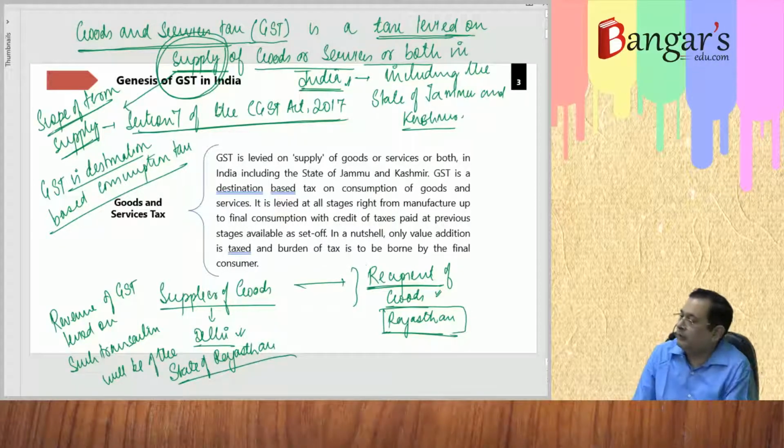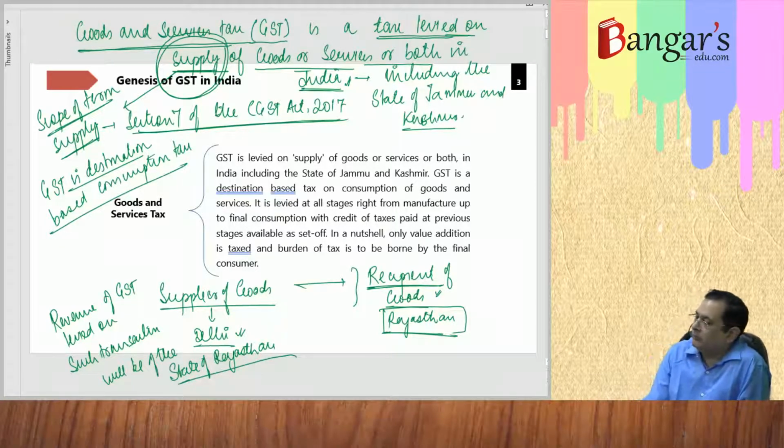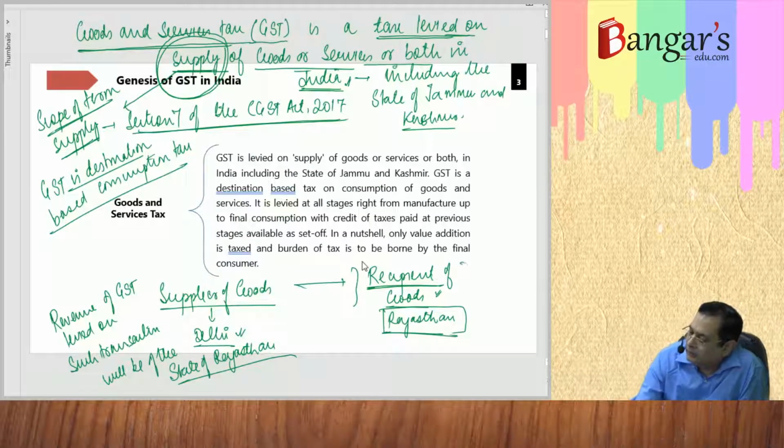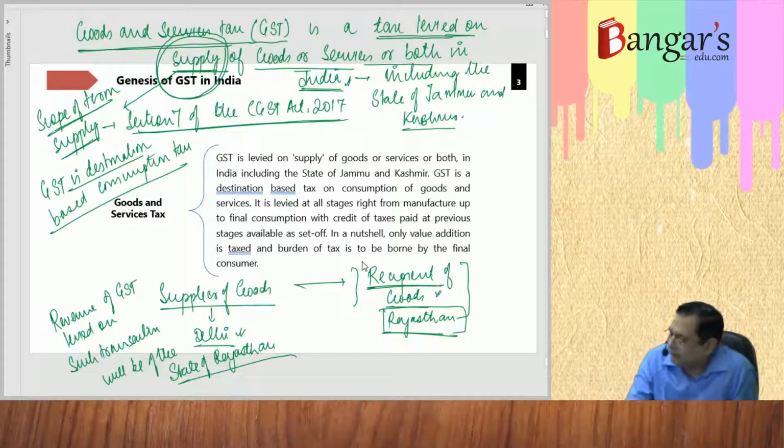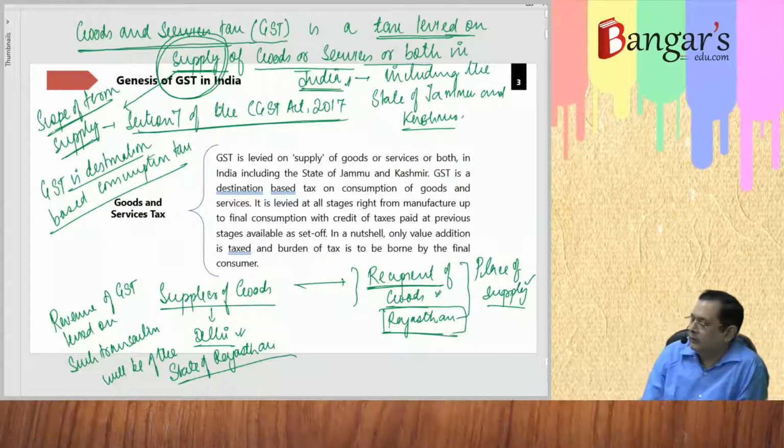The revenue will go to the state of Rajasthan here in this case, because the destination is in Rajasthan, consumption takes place where? In Rajasthan. So basically this destination based consumption tax, this is place of supply. The place of supply is in Rajasthan, so the revenue will be in Rajasthan.